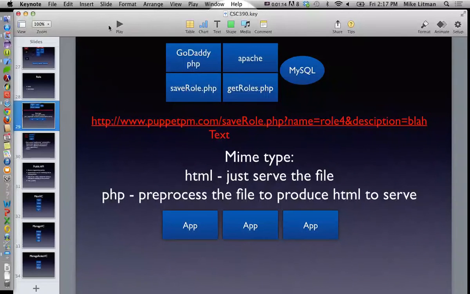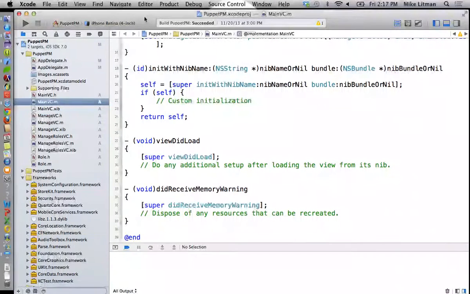All right, can somebody get the lights for me, please? Okay, so we want to do a couple of things here.